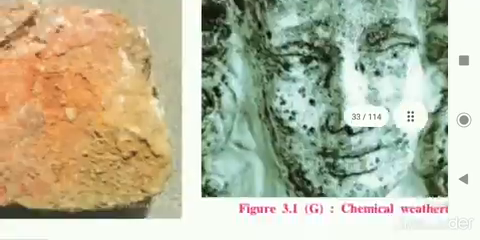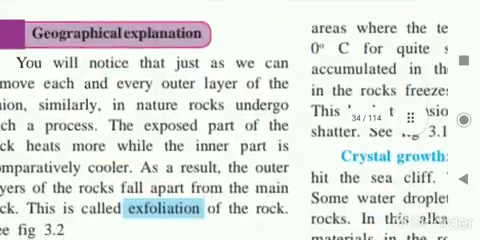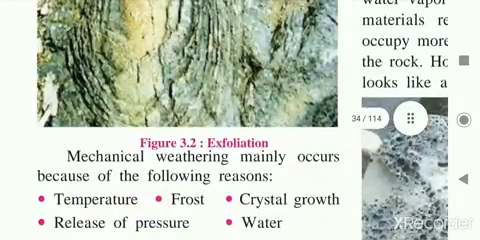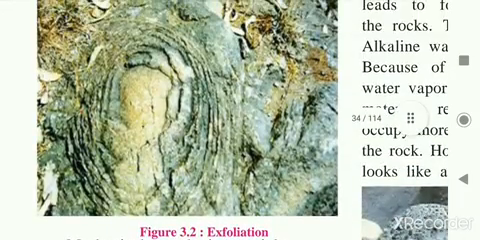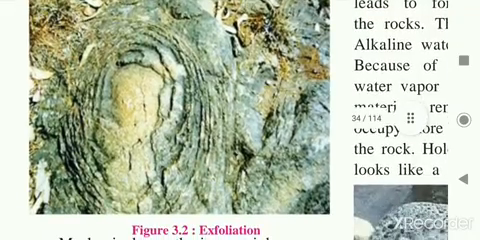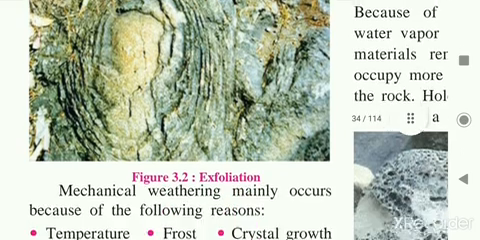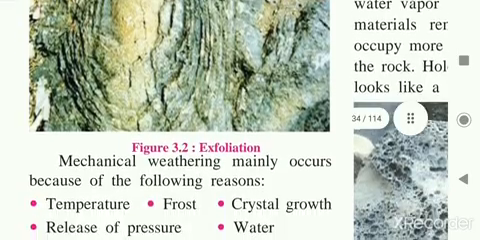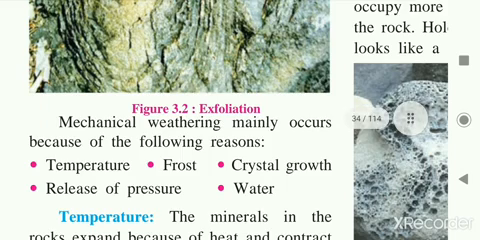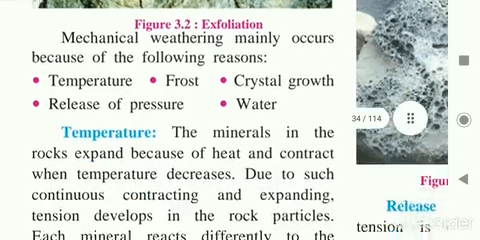Next, mechanical weathering is found due to which reasons. You can see this picture is also given, 3.2 exfoliation. You can see the outer layer of the rock is peeled and falls apart from the main rock. Now, mechanical weathering mainly occurs because of the following reasons: temperature, frost, crystal growth, release of pressure and water.